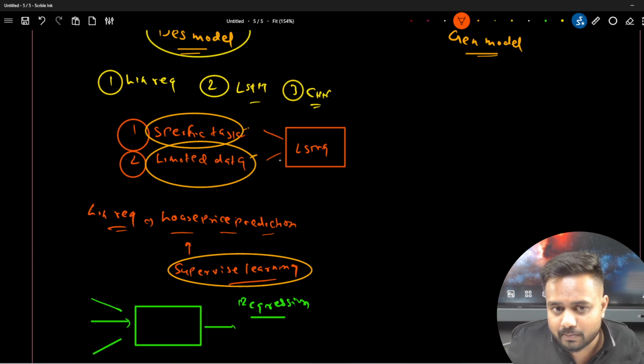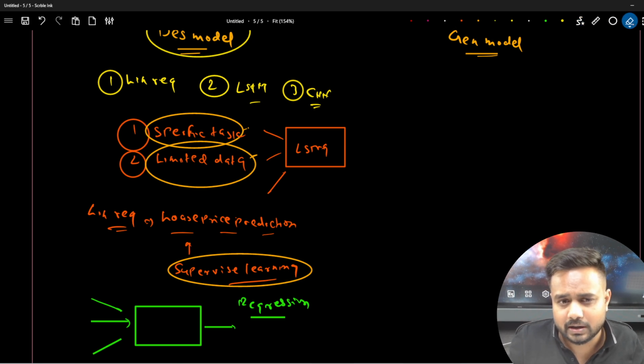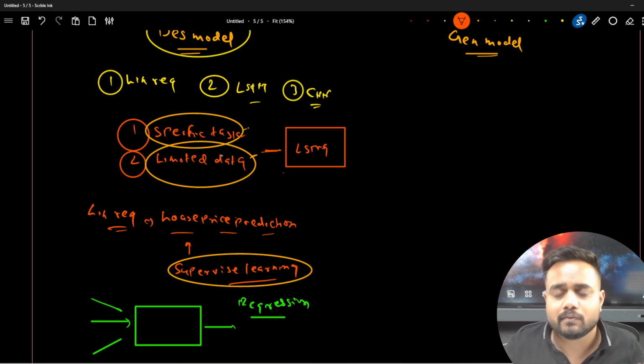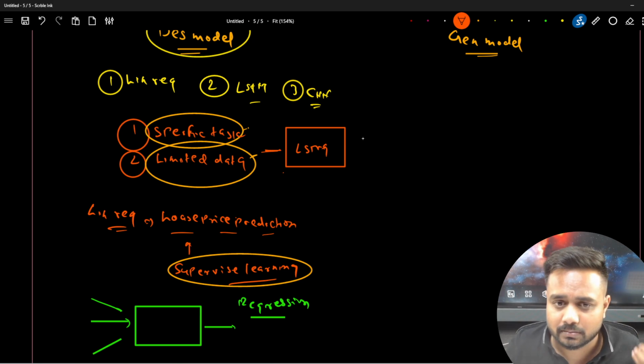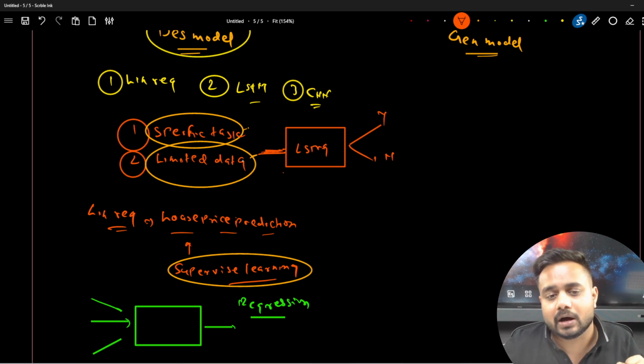So let's say here I'm passing sequence data, different features. Or what I can do here, I can take a single cell, or I can take a single input only, that is a sequence text. Let's say there is a text sentiment, any sort of text which is responsible for giving me a response, that is sentiment, right? So it's a sentiment, yes or no. Now the data which we are passing over here is specific data related to that task only.